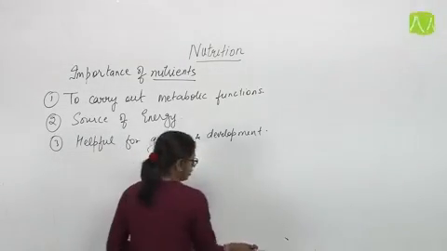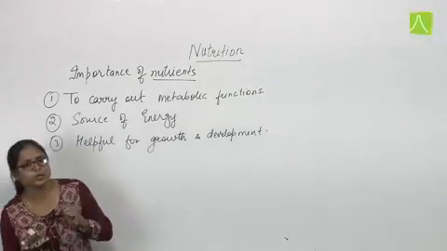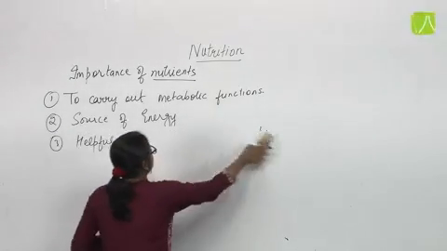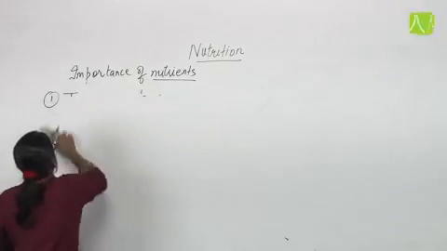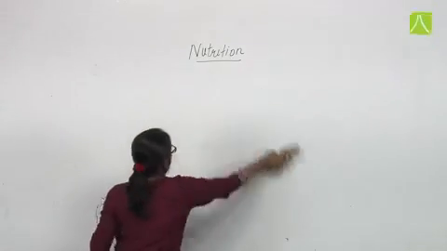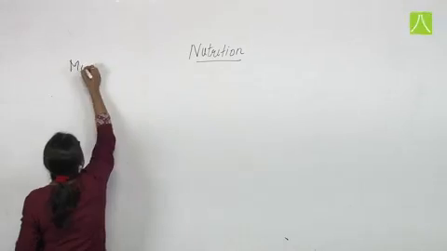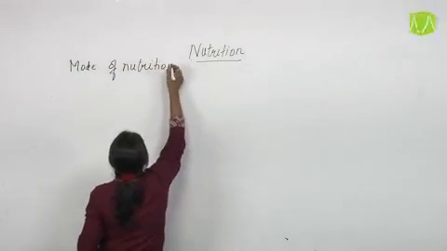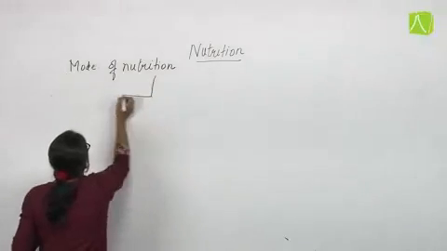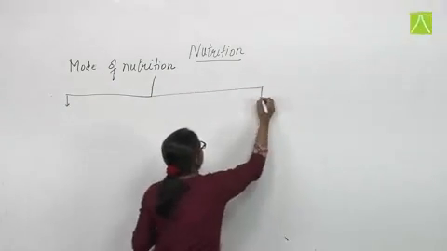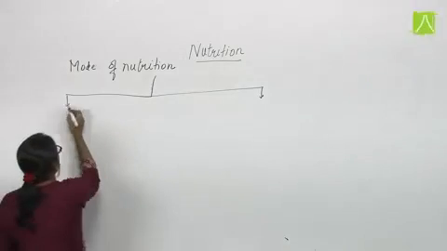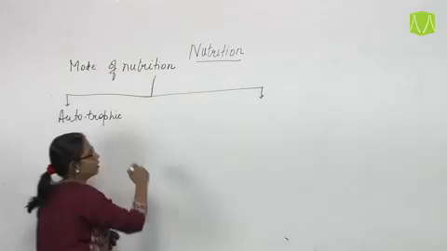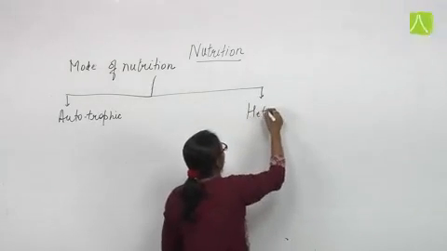Fine. Now, to fulfill all these importance, living organisms perform nutrition on different bases. So now we will discuss the mode of nutrition. Modes of nutrition are broadly categorized into two main types. One is autotrophic, the other one is heterotrophic.